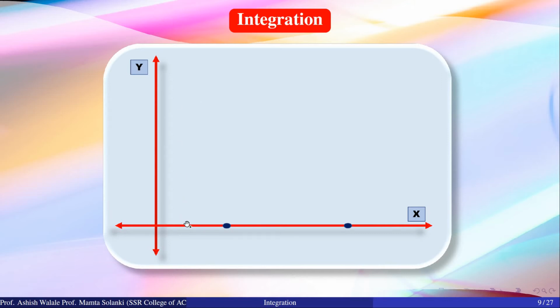Consider the XY coordinate system where the horizontal axis is the x-axis and the vertical one is the y-axis. Suppose that f of x is the given function and this is the curve of f of x.